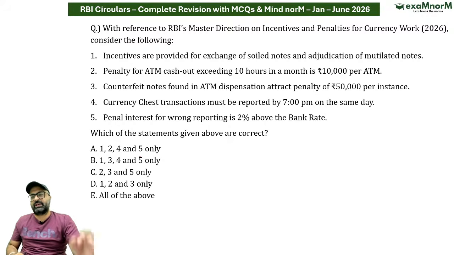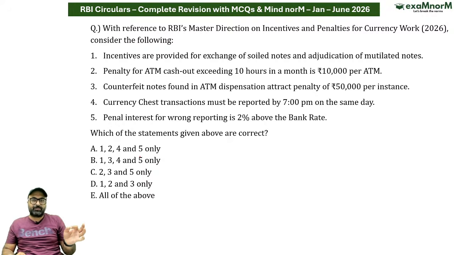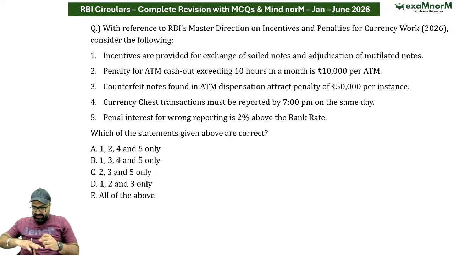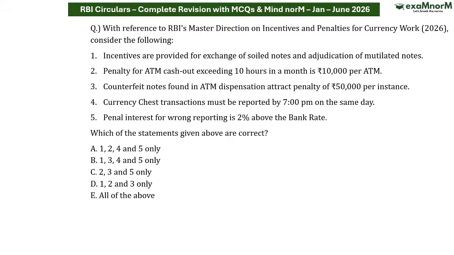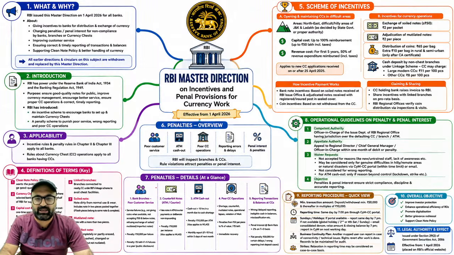The way I was talking about the penalty which is going to be charged on the bank: if they are giving counterfeit notes on the counter, or if they are dispensing counterfeit notes through ATM, in that particular case penalty will be charged. And if RBI checks the currency chest, and counterfeit notes are found in the currency chest, in that case also the penalty will be charged on the bank. Related to those conditions, I have brought this particular question to you. So please pay attention, let's try to solve this particular question, but before that let's read out the entire point.